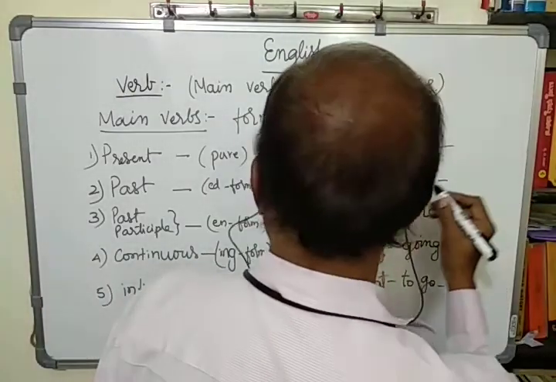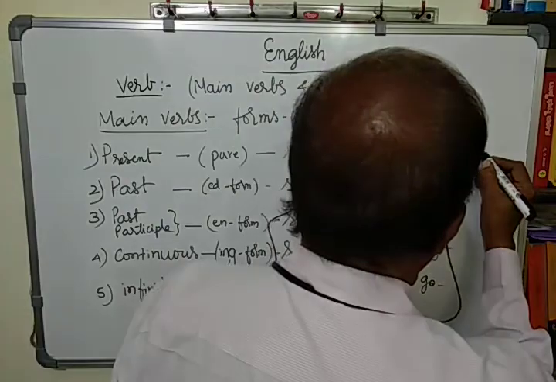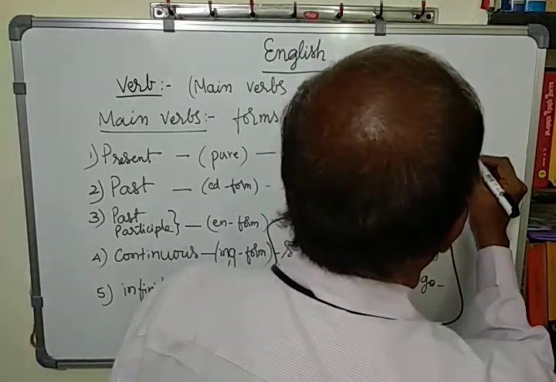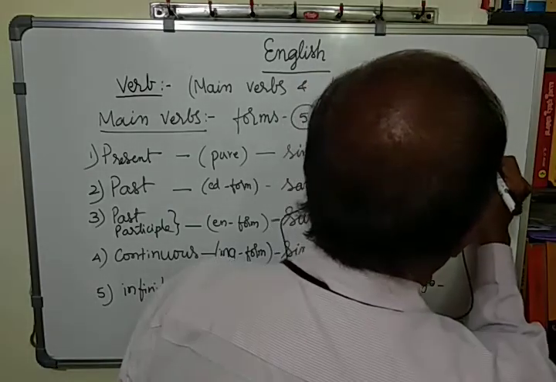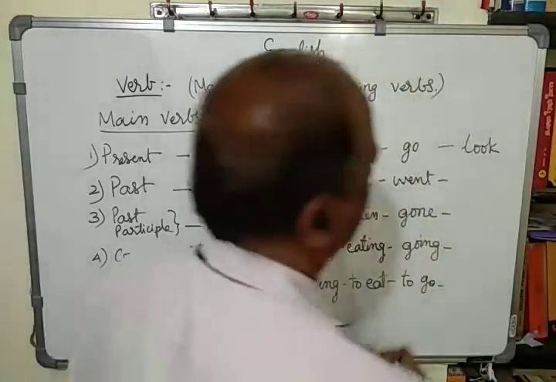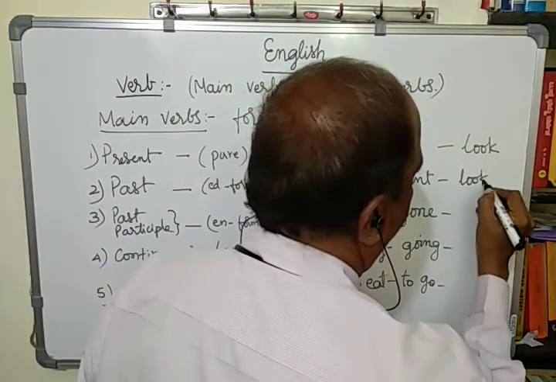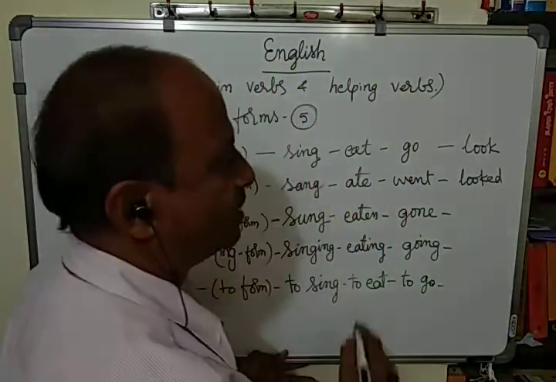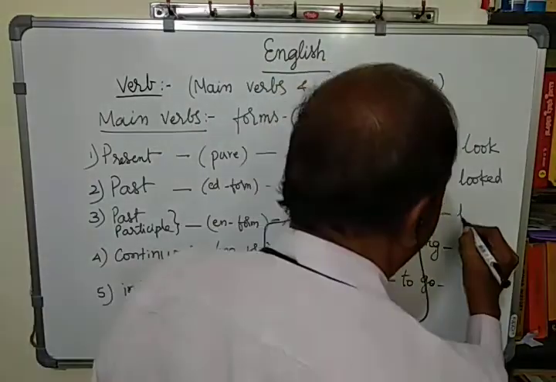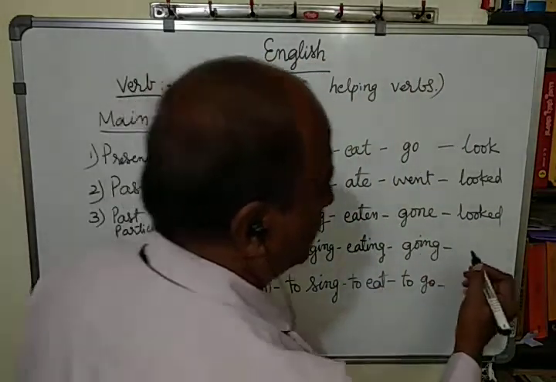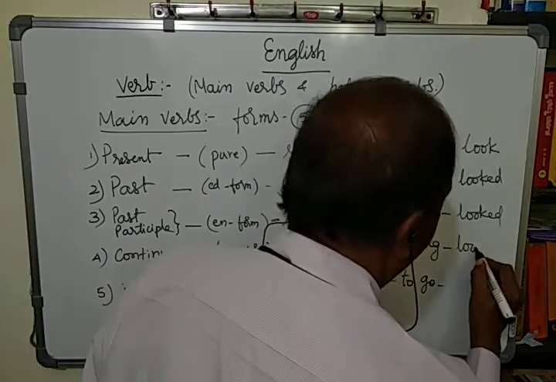They are called ed forms, weak verbs. Look. What is the past form? Looked. In the past participle also, the same thing, looked. In the ing form, looking.